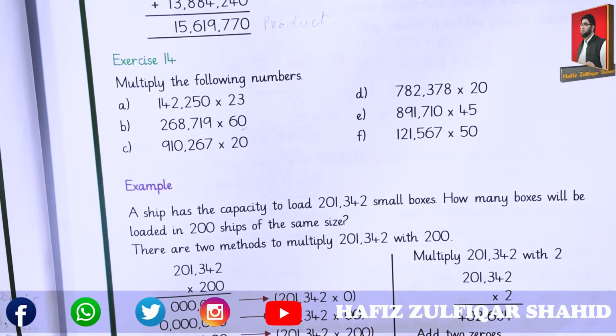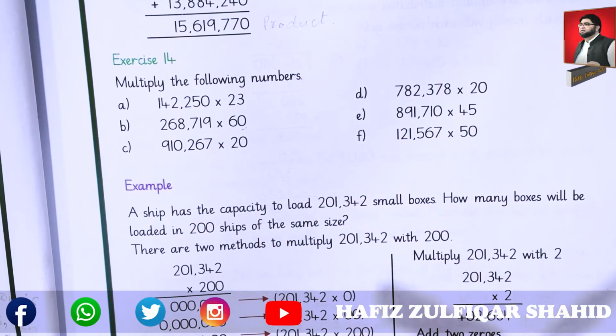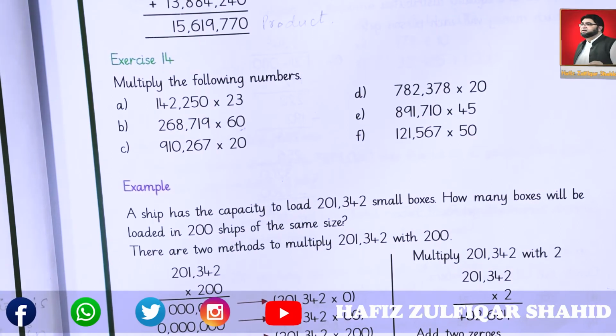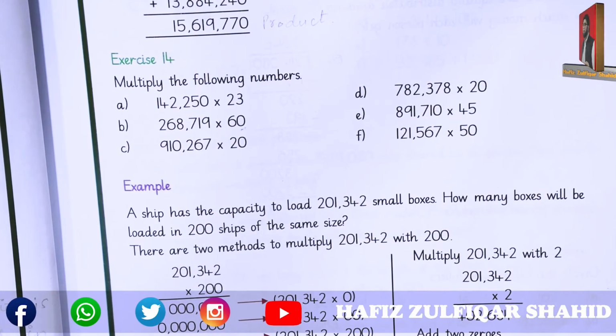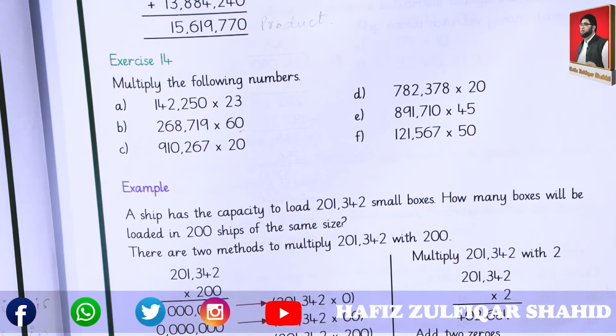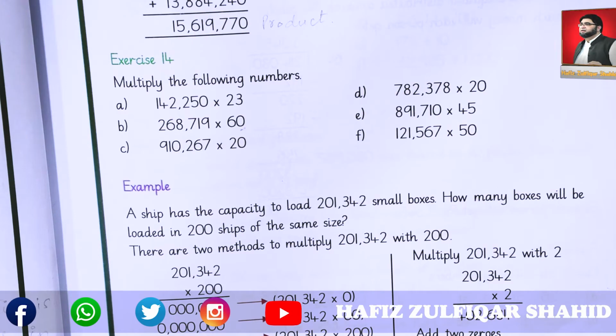When we multiply, the number of things in the group increases. As I told you, it is a repeated addition. So when we multiply a group or things, they increase.